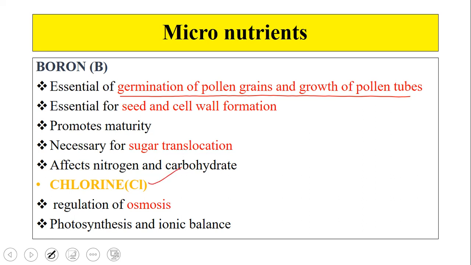And the next one is chlorine. Since I am just reading these out, because if I go on explaining, that is out of your reach, you just remember what the different roles are. That's it. Chlorine regulates osmosis. I hope you are aware of what osmosis is. It helps in photosynthesis and ionic balance. This chlorine helps in the breakdown of water for photosynthesis.